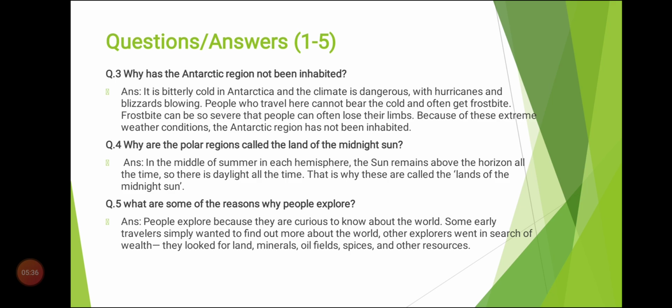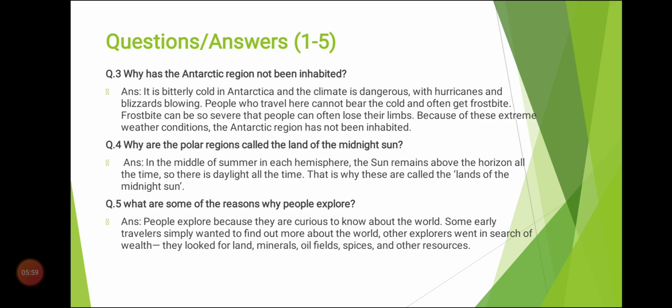Question number 4. Why are the polar regions called the land of the midnight sun? Students, remember we discussed this in the first lecture. In the middle of the summer in each hemisphere, the sun remains above the horizon all the time, so there is daylight all the time.